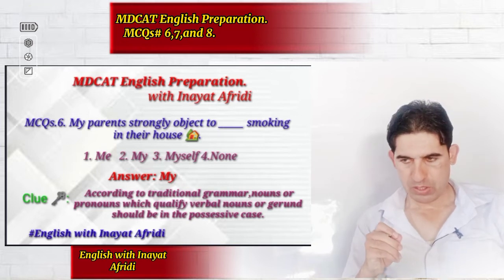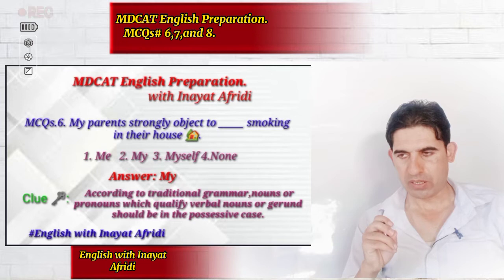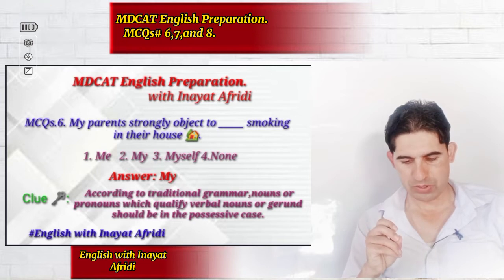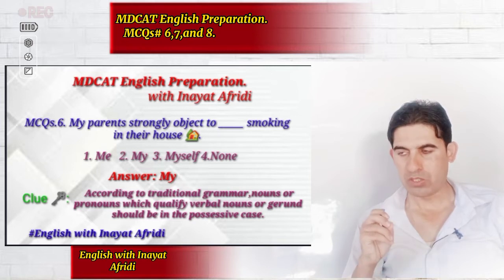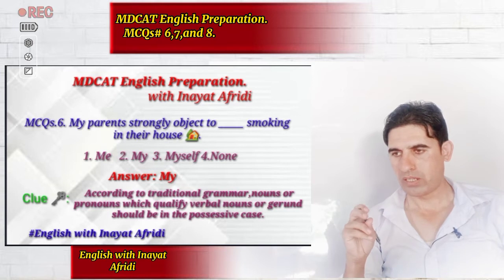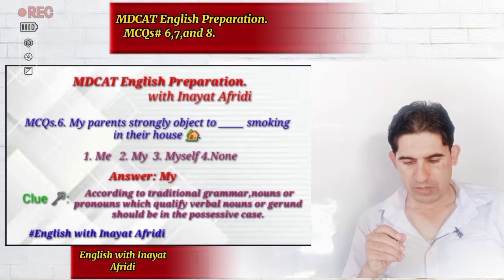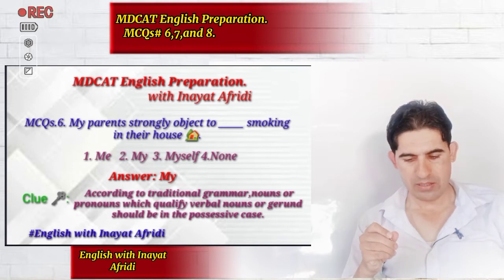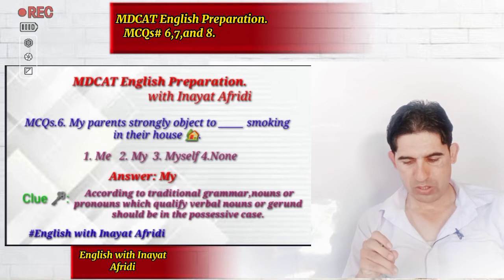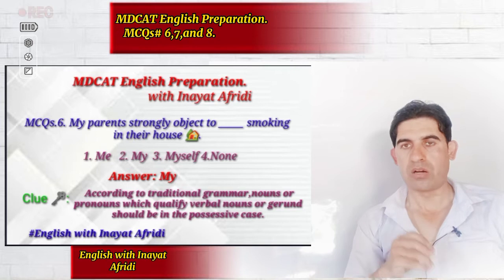Now in the options, we need to pick the correct option from the given ones, and we need to put the correct case of the pronoun, right? Now, let me read the sentence again. My parents strongly object to my smoking in their house.